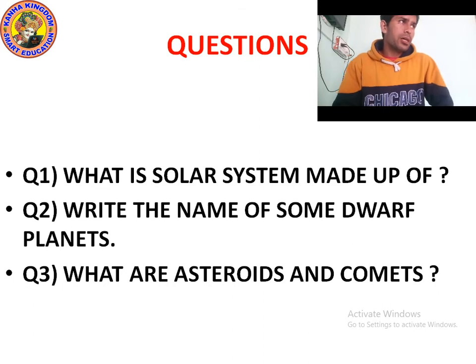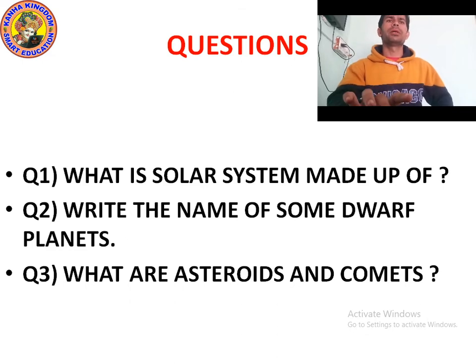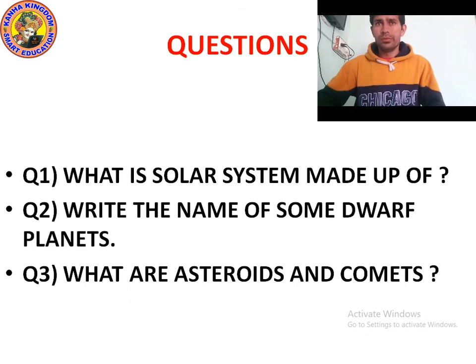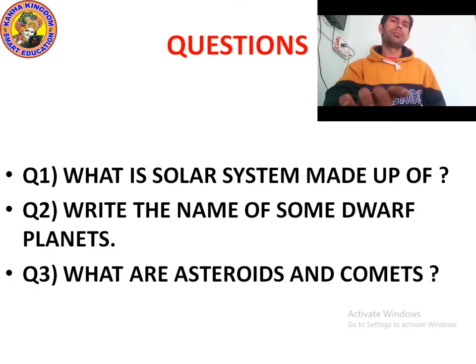So kids, it's time to ask questions from you. Question number one: what is the solar system made up of? In broad terms, we can say the solar system consists of the sun, the 8 planets, asteroids, and comets. Question number two: write the names of some dwarf planets.